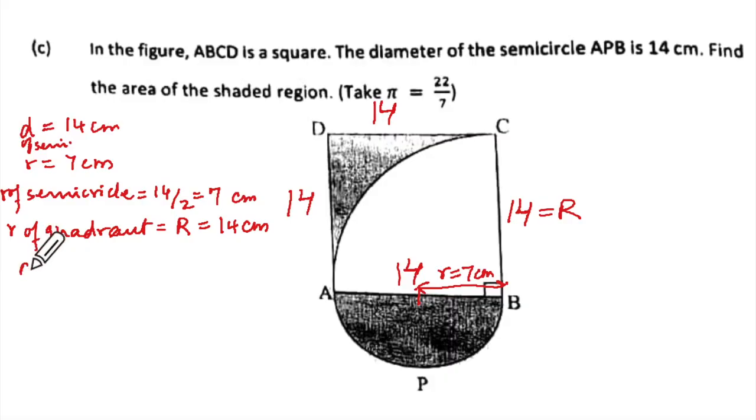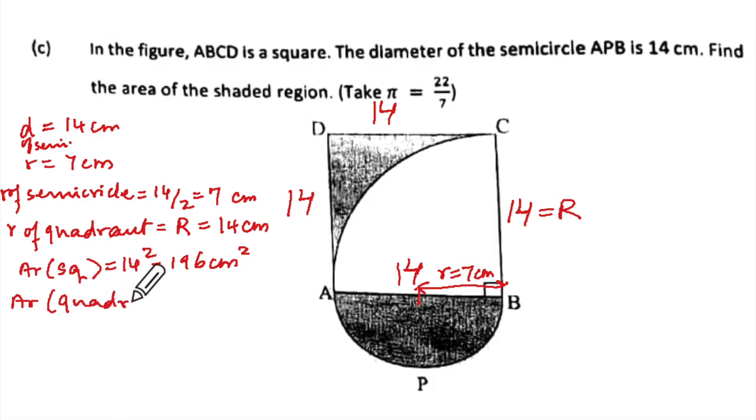Area of the shaded region. So you'll have to find area of square. Area of square will be equal to 14 square, which is 196 centimeter square. Area of quadrant will be 1/4 pi big R square, which is 1/4 into 22 upon 7 into 14 times 14.